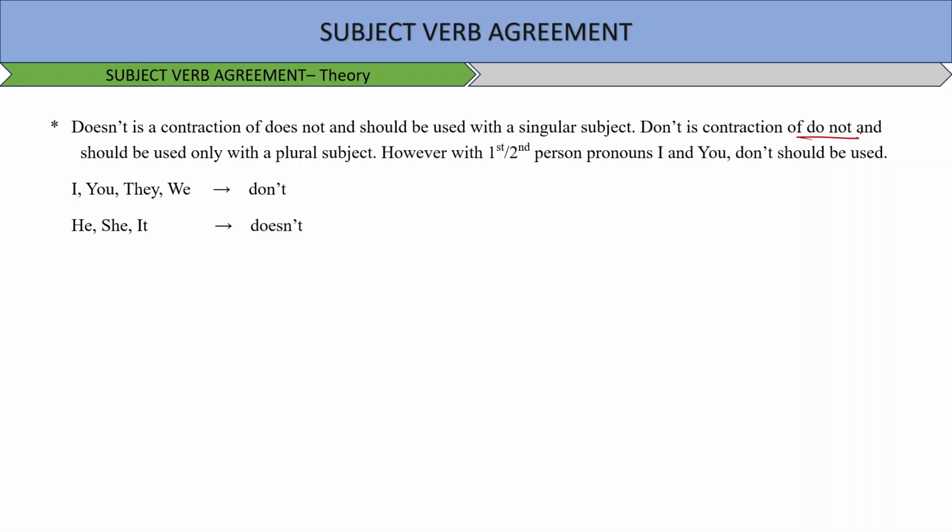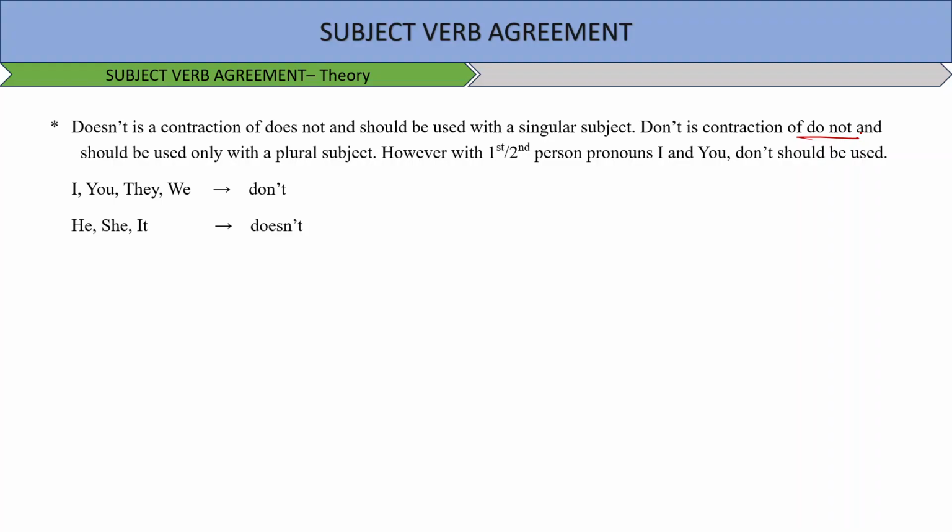Don't should be used. Okay, she doesn't love it, they don't love it. You see, she and they. Similarly, there is an important note that when does and doesn't is used in the third person singular, use of s or es with the verb is strictly prohibited.